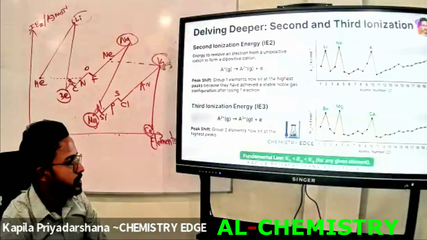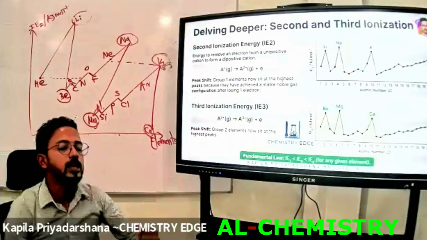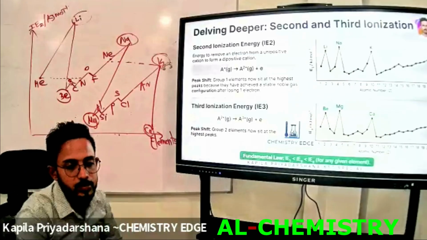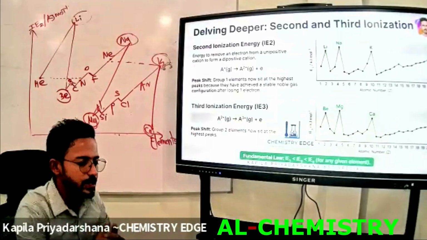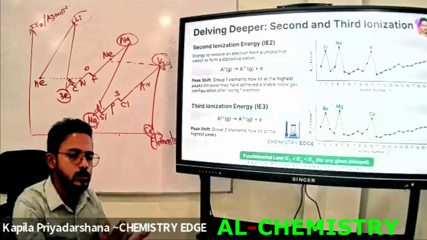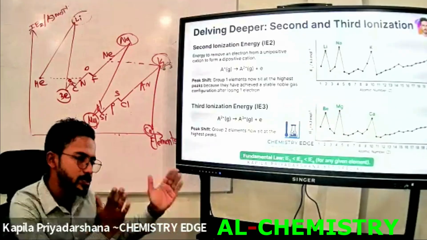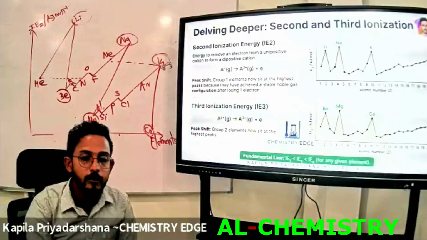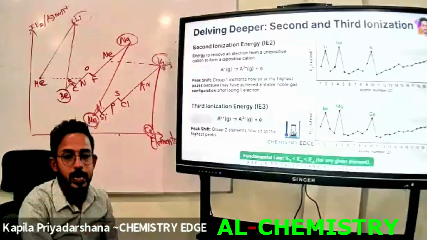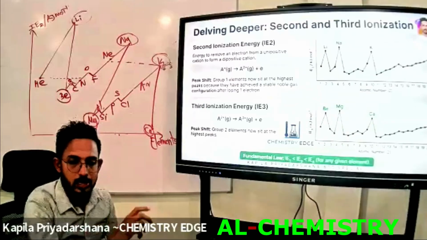It means for any given element, tell me, is the second ionization energy of that element greater or lower than the first ionization energy? The second ionization energy should be greater than the first.